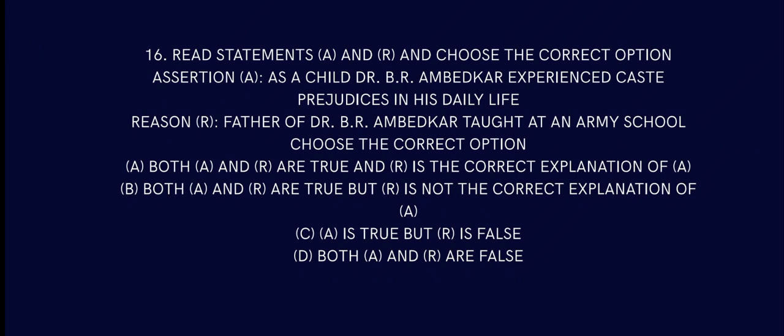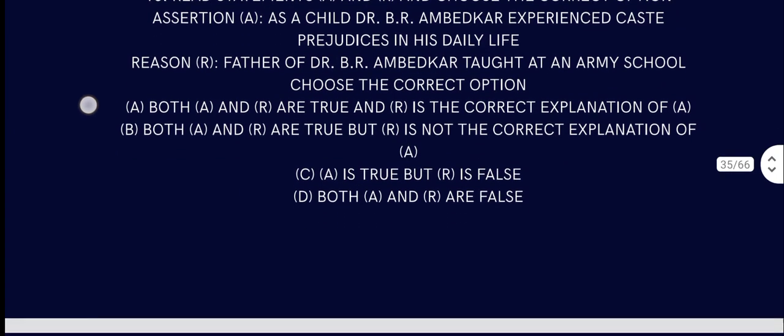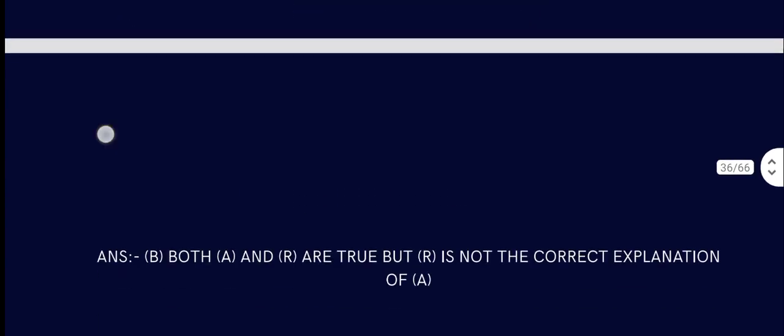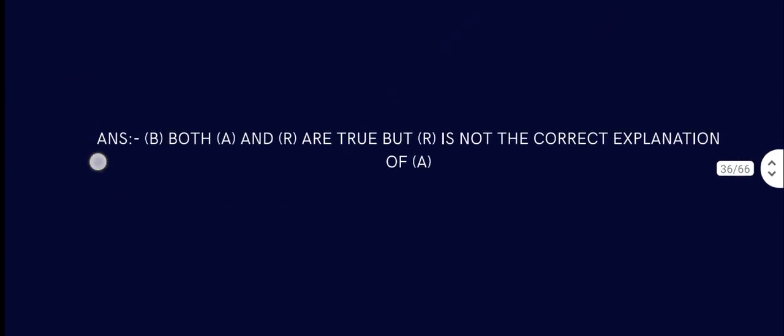He experienced prejudice because of the caste system, not because his father taught at an army school. So A is true and R is true, but it's not the correct explanation. Yes, both A and R are true, but R is not the correct explanation.